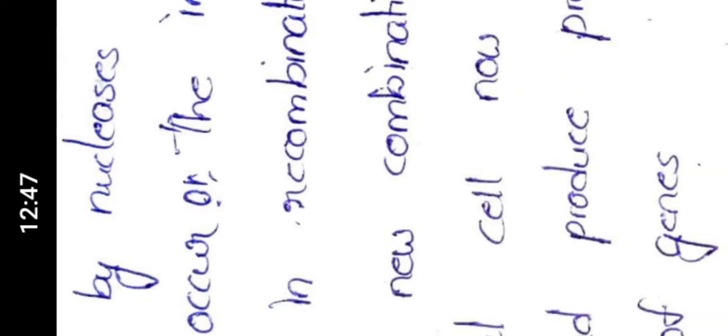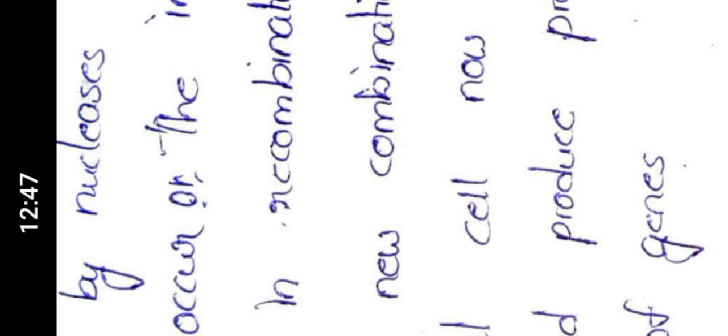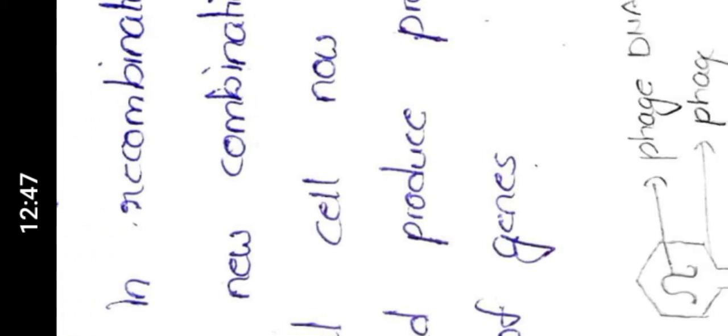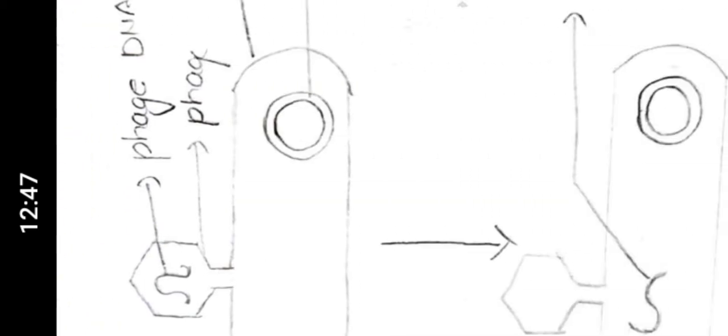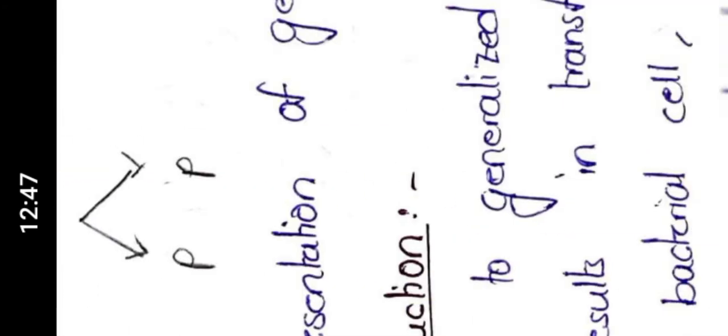in which whatever recombination has been done, that recombinant genetic material will be seen in the newly formed generation. Okay, and this bacteria after binary fission, whatever newly synthesized bacterial cells there will be, in those particular bacterial cells the new recombinant DNA or recombinant genetic material will be seen.